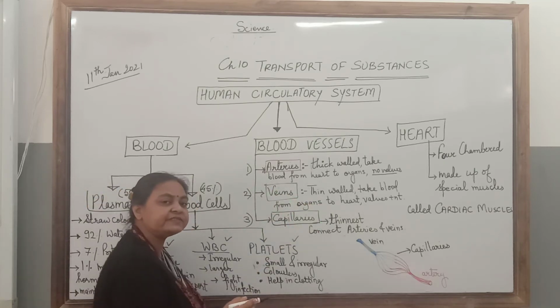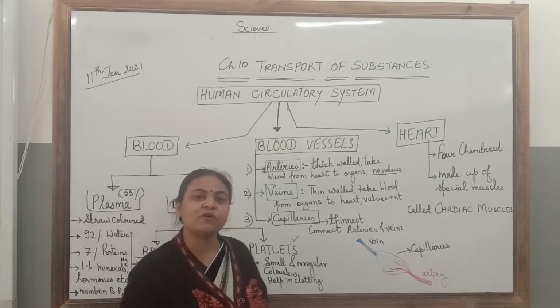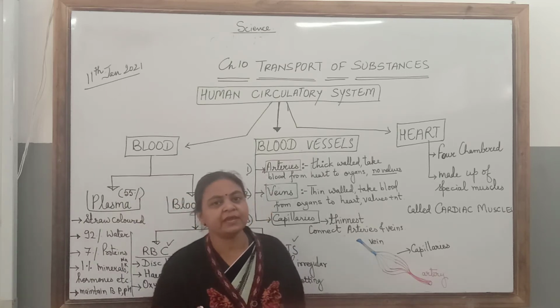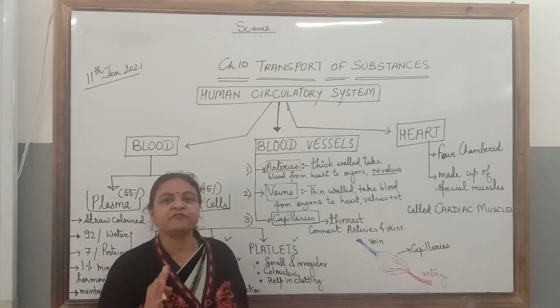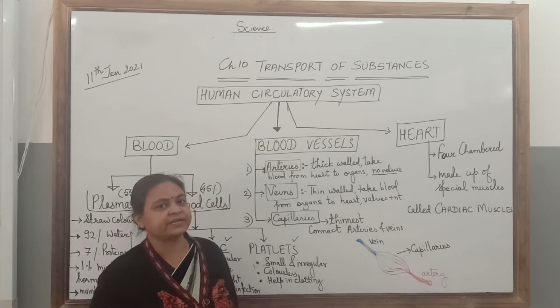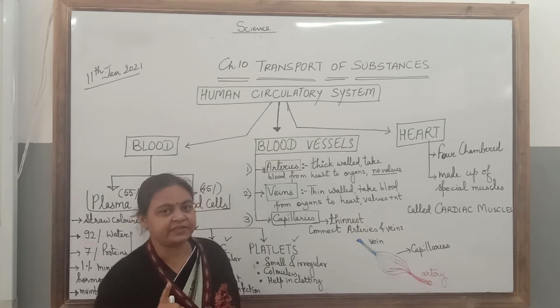Almost all of the arteries carry oxygenated blood except the pulmonary artery, which carries blood from heart to lungs, and that carries carbon dioxide. Only the pulmonary artery is an exception.